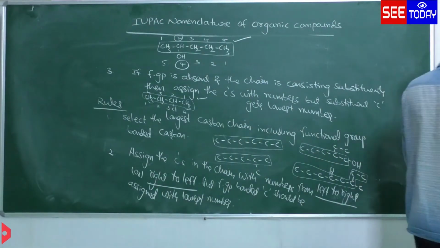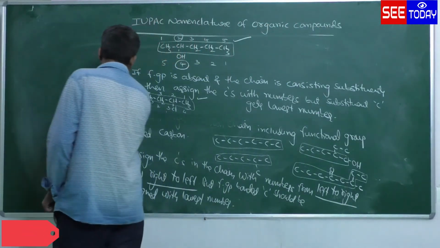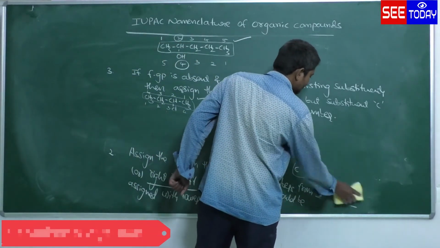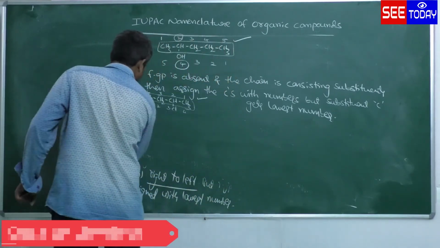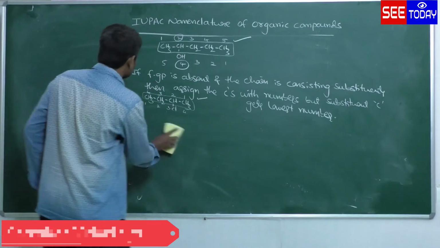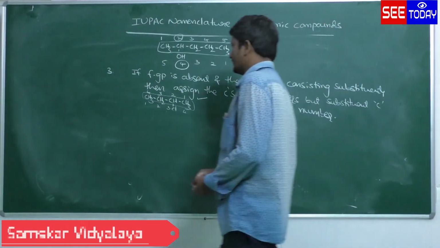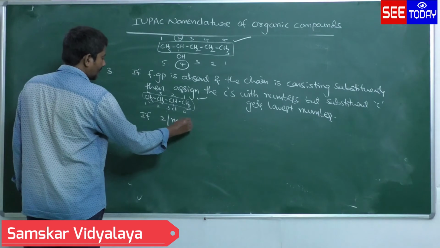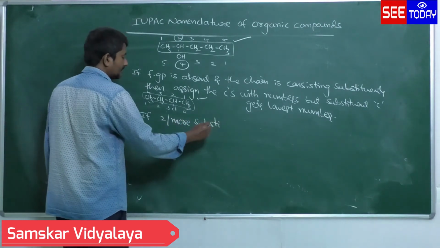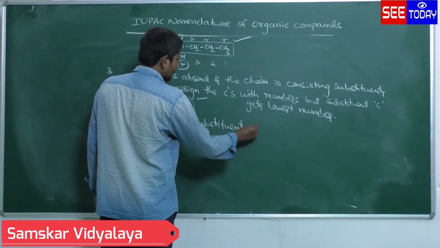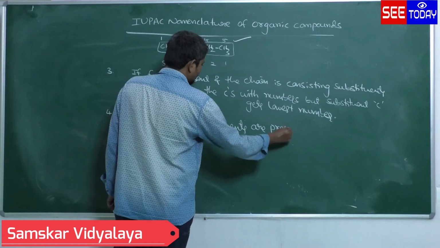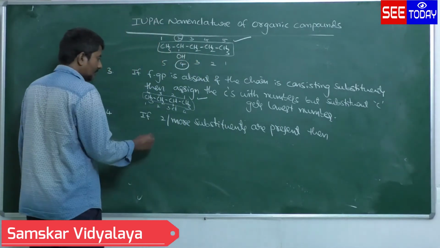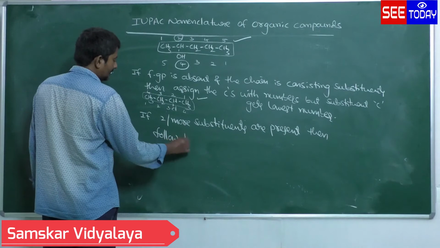Okay, come to rule 4. Rule 4 says that if two or more substituents are present, then follow the lowest sum rule.